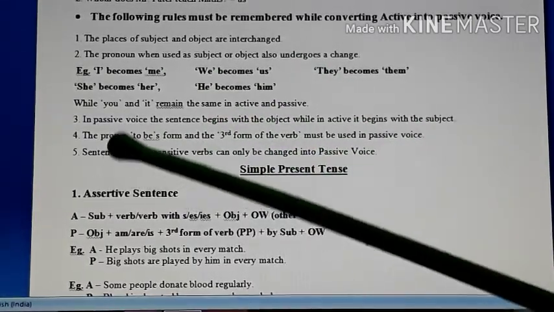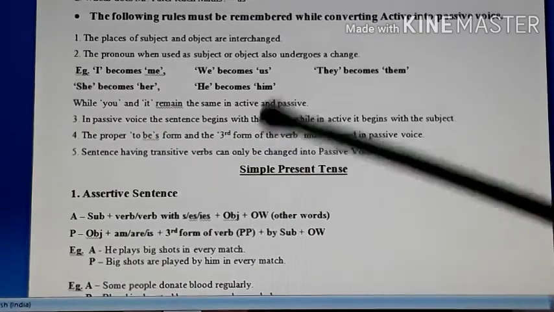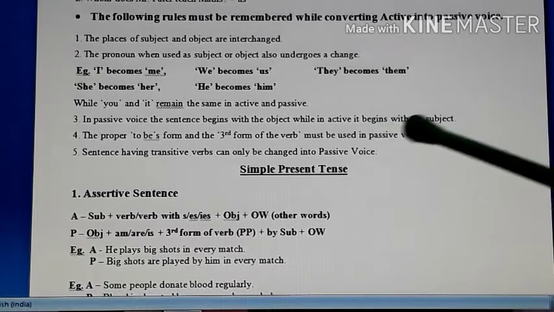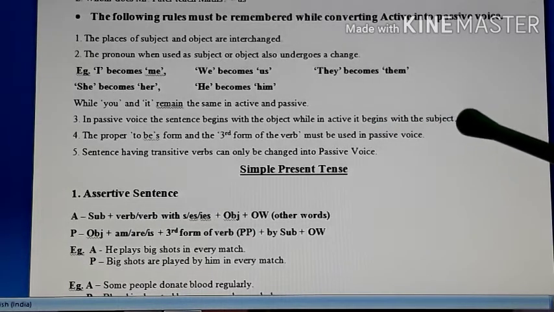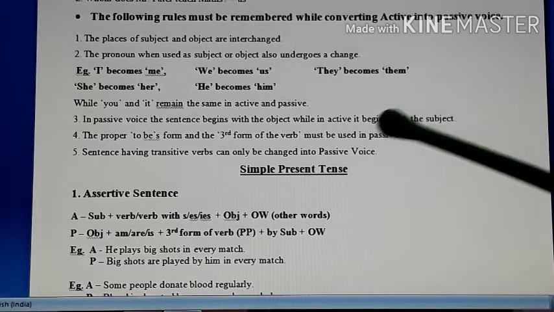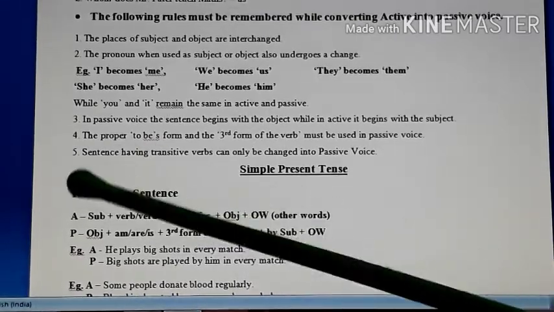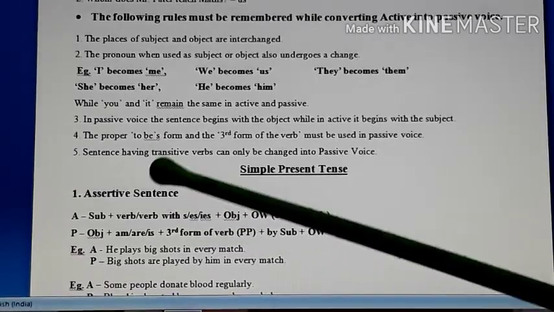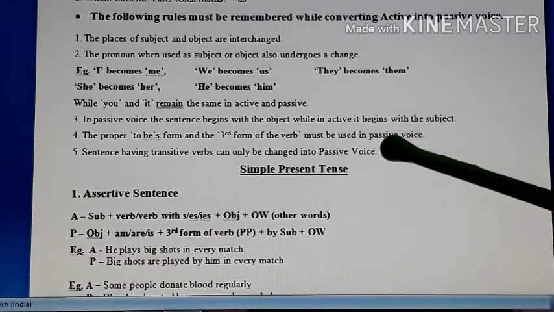Then third rule is, in passive voice, the sentence begins with the object, while in active voice, it begins with the subject. So the doer of the action is first in the active voice, and the receiver of the action is first in the passive voice. Then fourth rule, the proper to be form and the third form of the verb must be used in a passive voice.